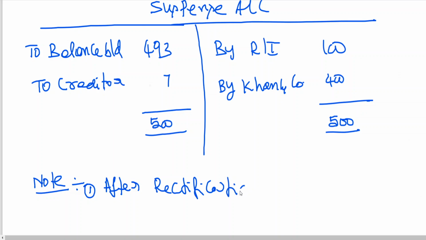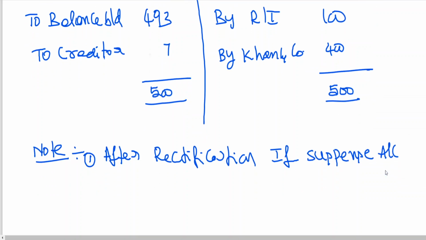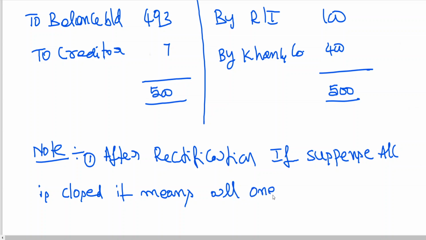After rectification, if suspense account is closed, it means all one-sided errors are rectified.